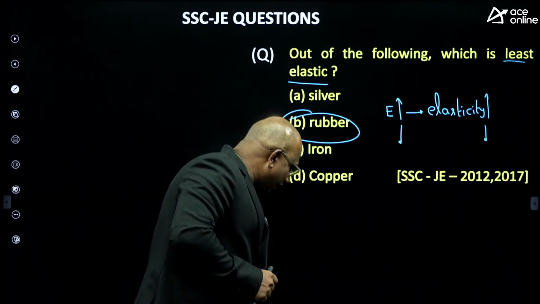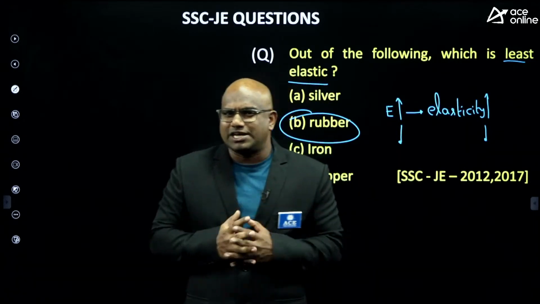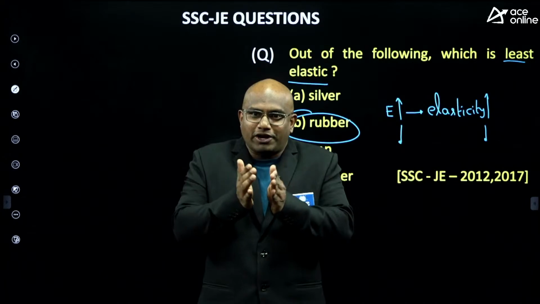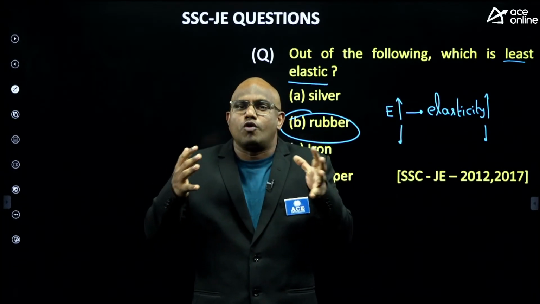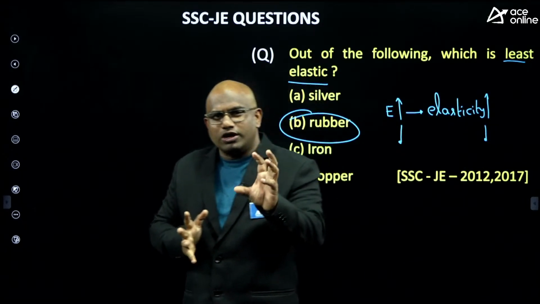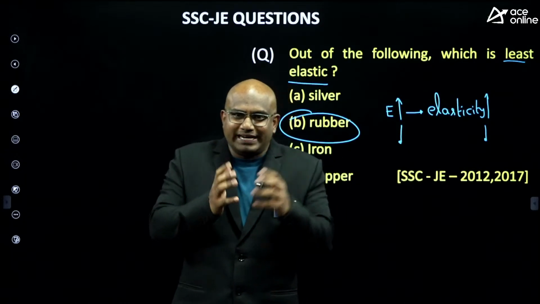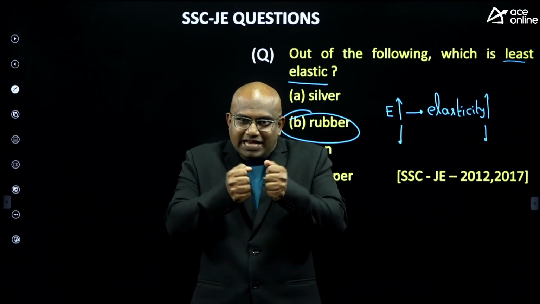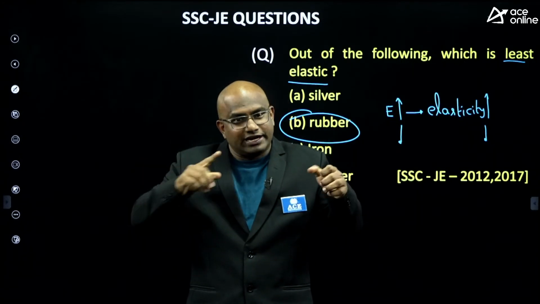See guys, I will give a small example here. I have two materials. What does the elastic property mean? I stretch it and then release, and it goes back to the original position. After unloading, it should go back to the original position. Now compare material A and material B. Material A: I stretched, released, it went back. I stretched further, released, it went back. I stretched further, it broke.